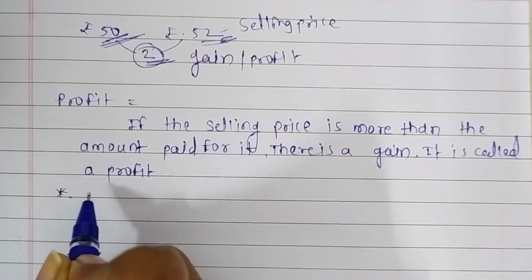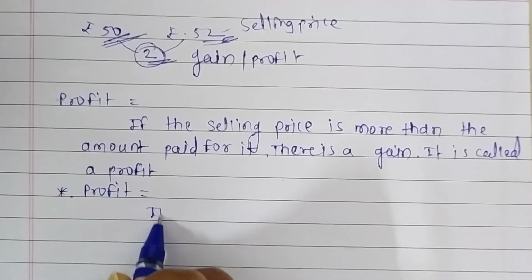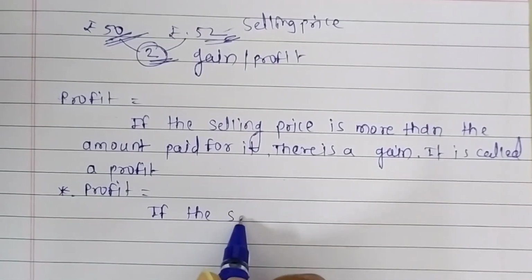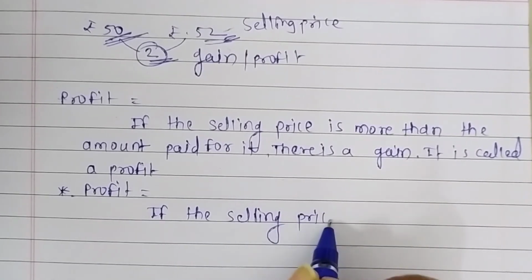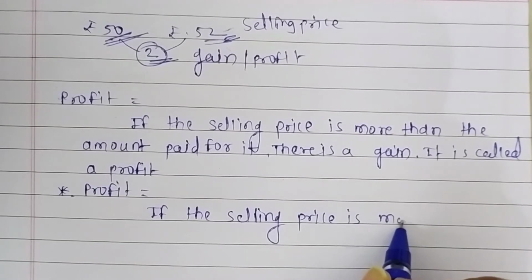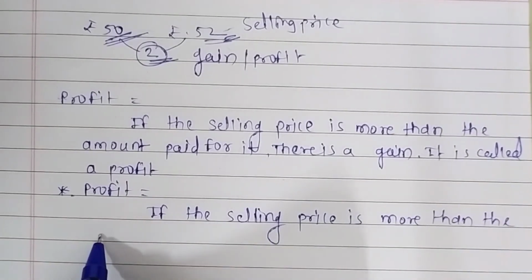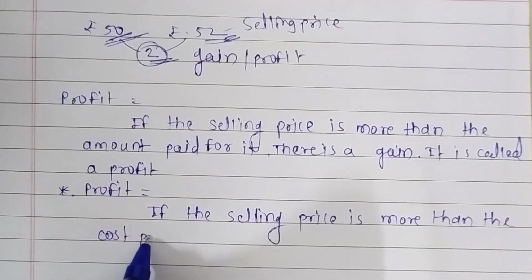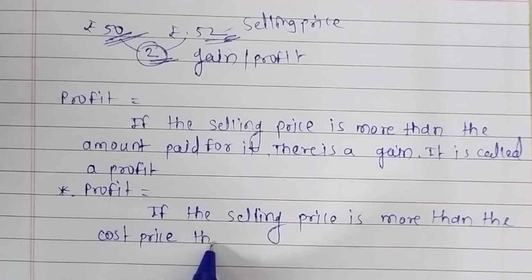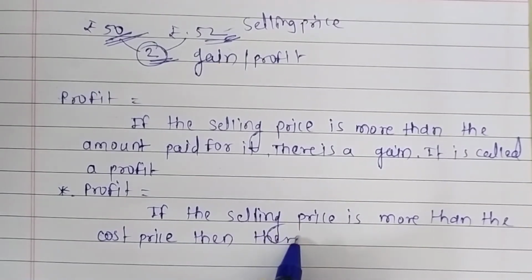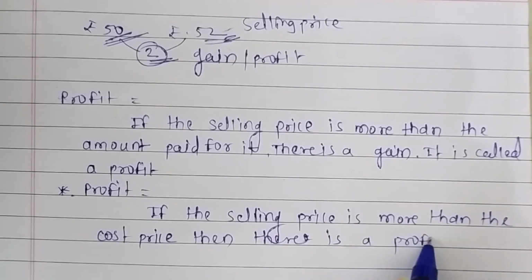In short, we can say profit means if the selling price is more than the cost price, then there is a profit. Cost price means purchasing price.